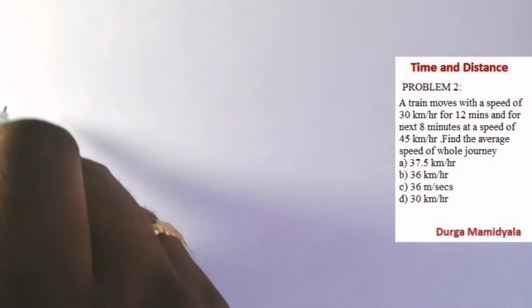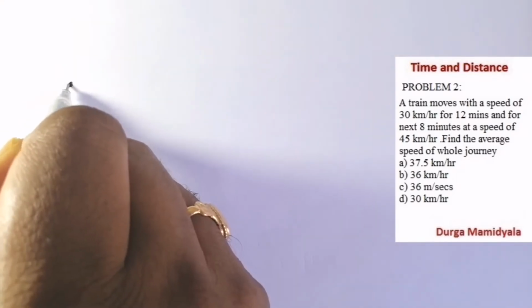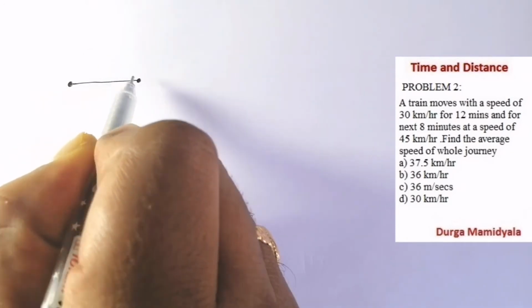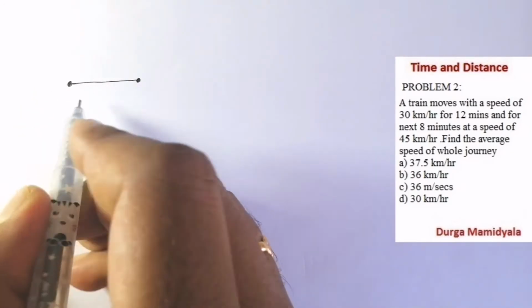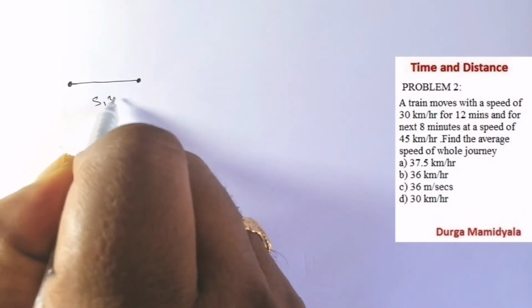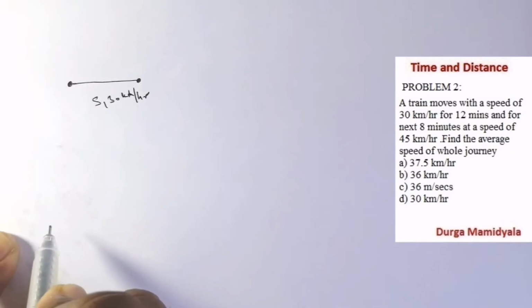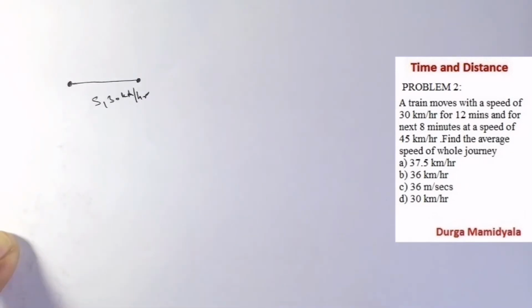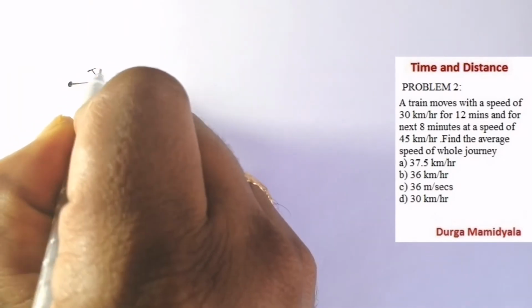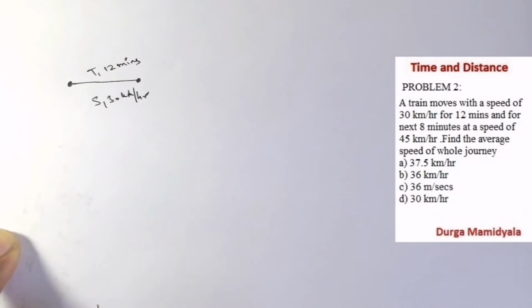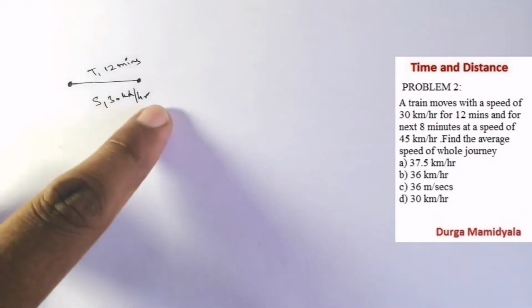So we have a train, right? A train is moving up to a particular point. What is its speed? Its speed is 30 kilometers per hour, and for 12 minutes it has moved from point A to point B. Let us suppose this is A and B, right?